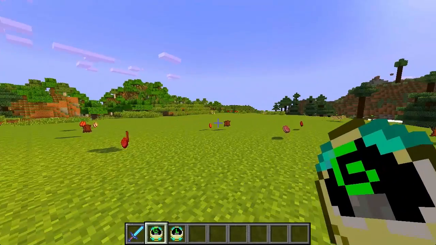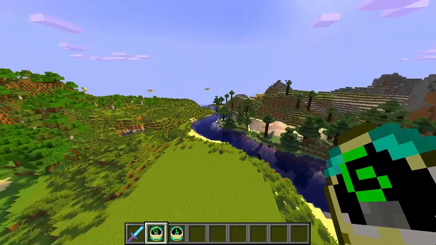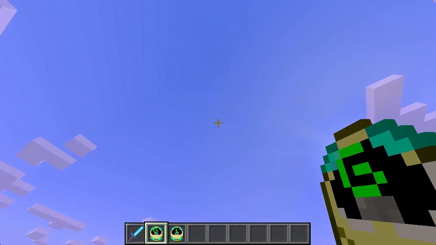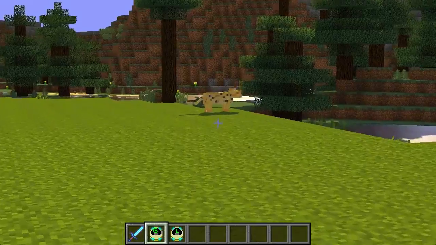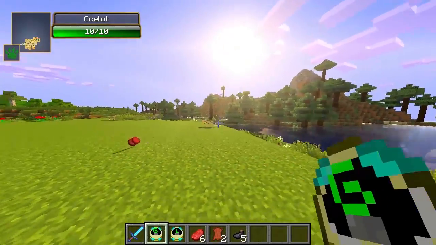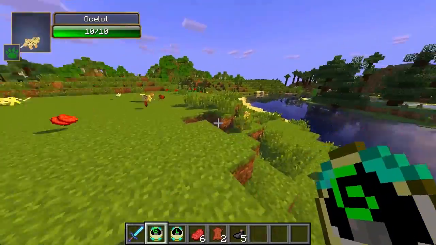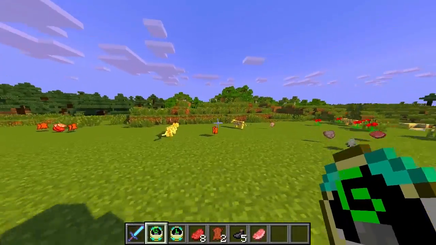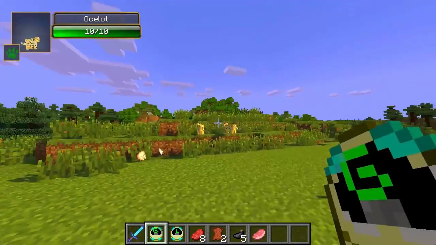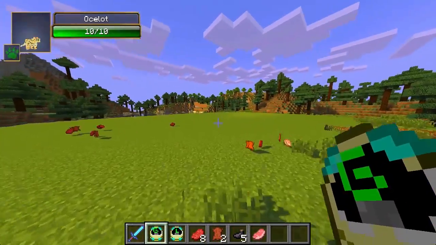So if you guys want, you can turn off gravity again. All the items go flying up in the sky, and then we turn it back on, and all the items should fall back down to the earth. And as you can see over here, all the ocelots survived, mainly because I guess cats always land on their feet when they fall. I don't know. I'd always thought that was like some sort of urban legend or something, but looks like in Minecraft that is 100% true. Ocelots always land on their feet, so that's an interesting fact.